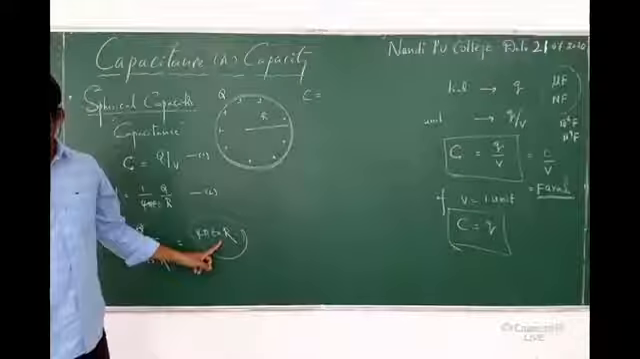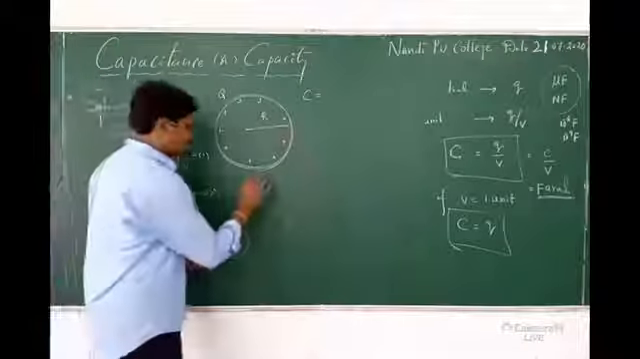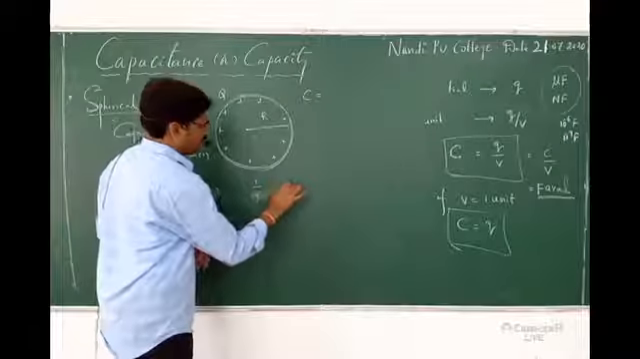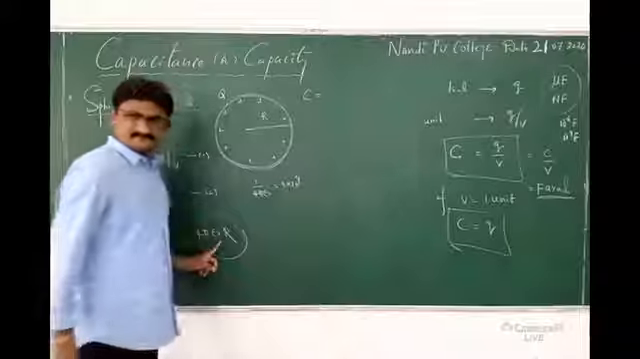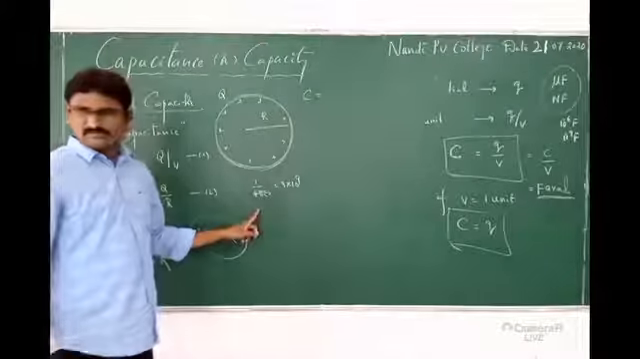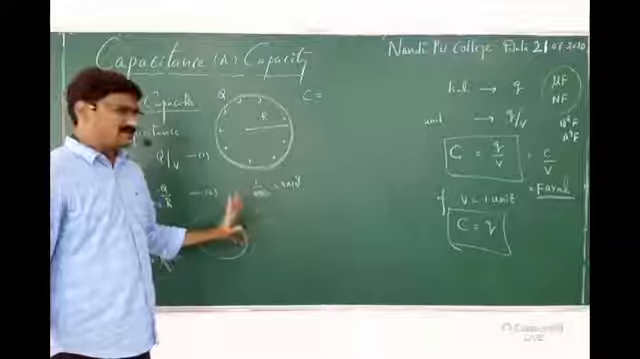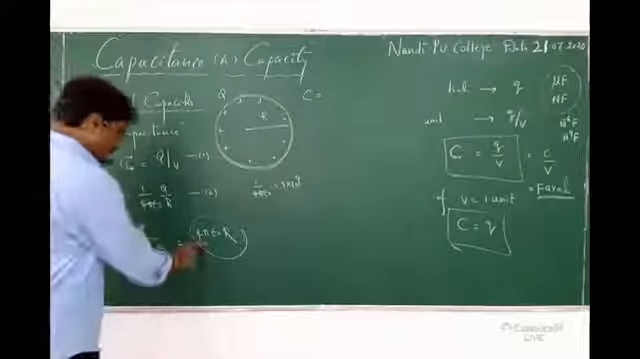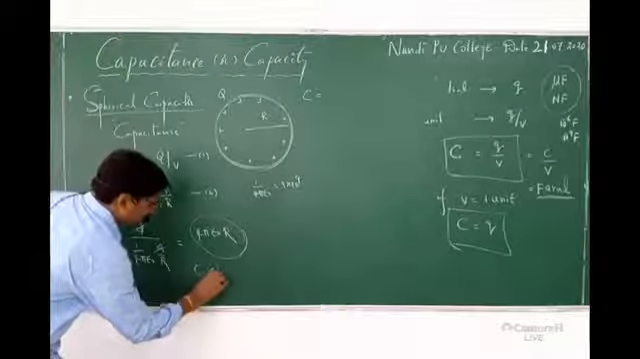How much is the value? In electrostatics, as per Coulomb's law, 1 by 4 pi epsilon naught is equal to 9 into 10 power 9. So 4 pi epsilon naught means 1 by 9 into 10 power 9. You can substitute that later. First see here, what is the relation between C and R?